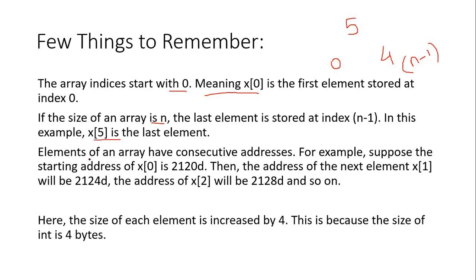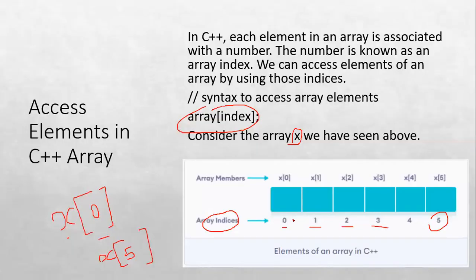Elements of an array have consecutive addresses. When we see elements of an array, they are stored consecutively, in linear fashion, one by one. Suppose we have an address of 1000. The address of the first element is 1000, and the size of each integer element is 4 bytes.